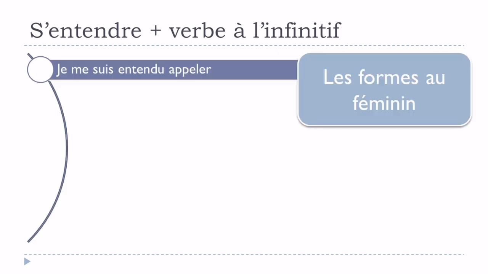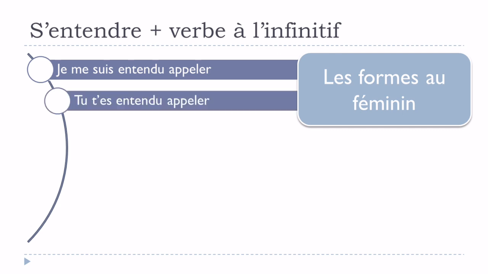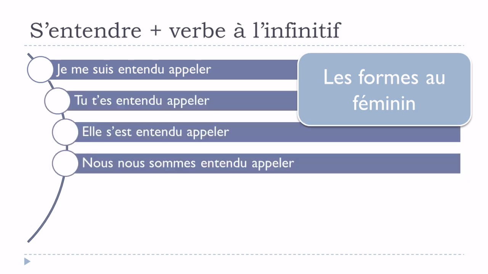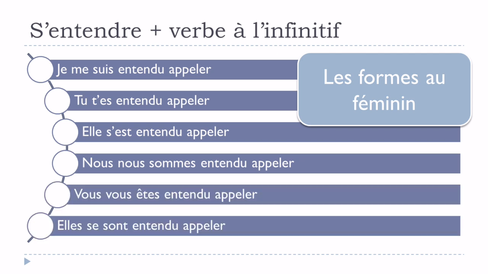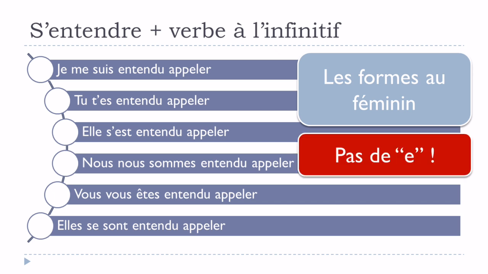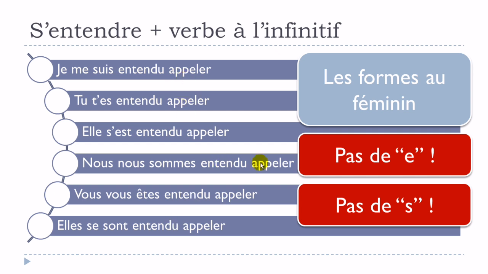If you've got the feminine form, then je me suis entendu appeler, tu t'es entendu appeler, elle s'est entendue appeler, nous nous sommes entendus appeler, vous vous êtes entendu appeler, elles se sont entendues appeler. And it will be exactly the same situation, so keep in mind that as it's the feminine, we'll have this e at the end of our participe passé, but then we don't put that. So that's the rule. Don't put the feminine at the end of your participe passé here, and don't put the plural either. So these are the only tricky things that you should keep in mind.